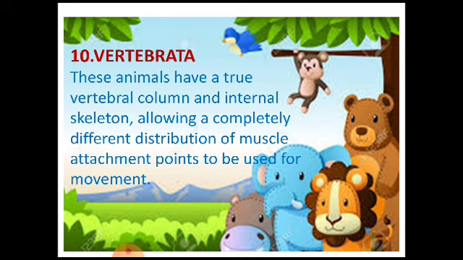Now when we talk about Vertebrata or the Chordata, the animals which are vertebrates, these animals have a true vertebral column and internal skeleton, allowing a completely different distribution of muscle attachment points to be used for movement. So here the animals have an internal skeleton and a vertebral column, and the muscles are distributed in such a way that helps in the movement of animals.